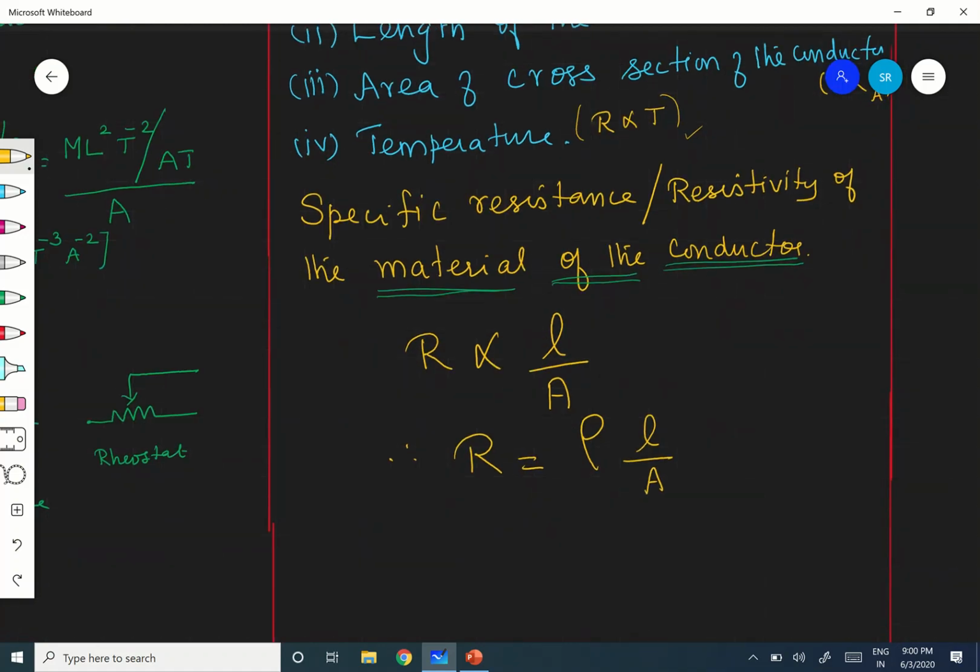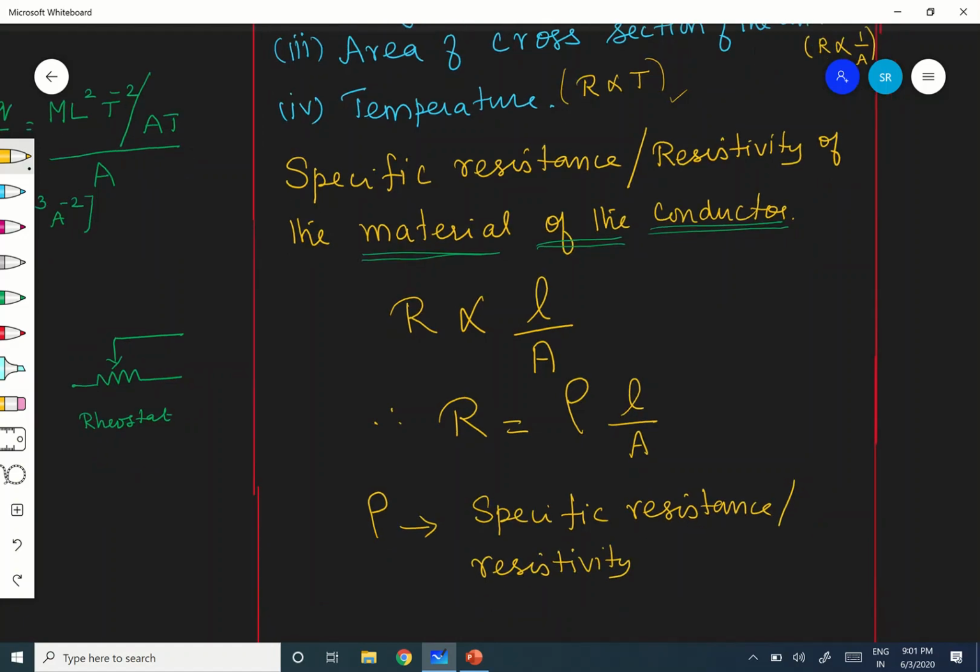And what is rho? Rho here is what is called the specific resistance, or resistivity, of the material of the conductor, not of the conductor.